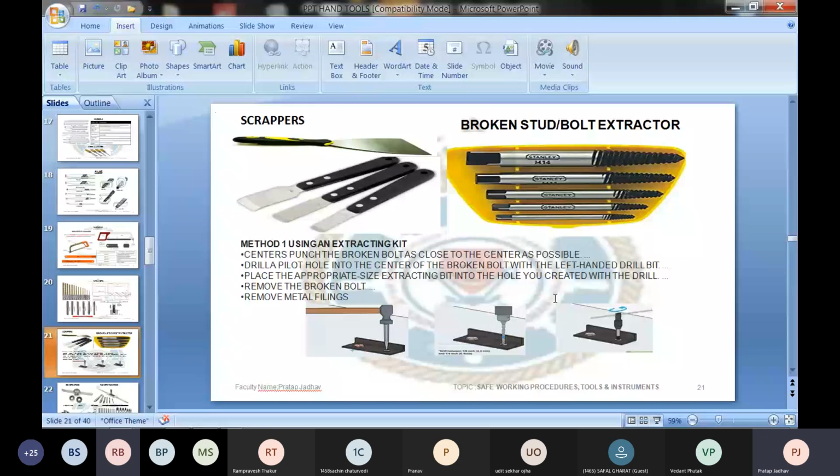Is there any chance for the breaking extractor also? No. Very good question, very nice. You are absolutely correct. The question is very rightly asked. But the material of this is very strong material. It is not going to break. It is very hard and strong. It is very high tensile steel, so it is not going to get damaged or break. And suppose if it breaks, then it is difficult to drill a hole in this. Impossible. So that is the reason it is made of a very high tensile steel.